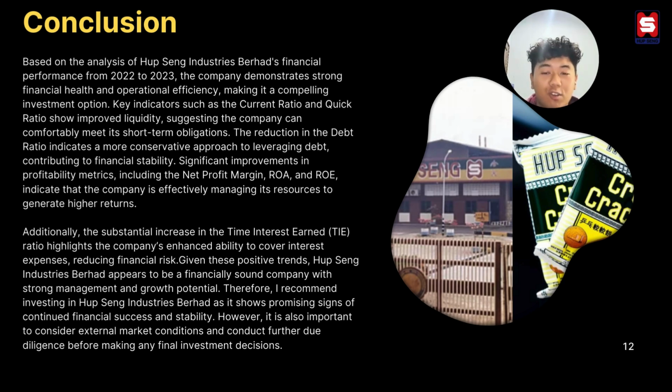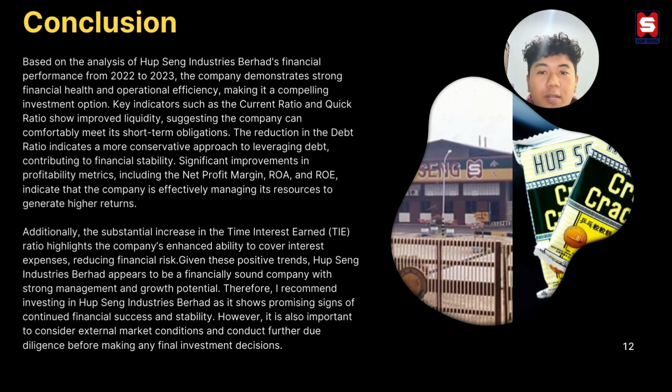So for now, we're on the conclusions. Based on the analysis of Hub-Seng Industries Berhad's financial performance from 2022 to 2023, the company demonstrates strong financial health and operational efficiency, making it a compelling investment option. Key indicators such as the current ratio and quick ratio show improved liquidity, suggesting the company can comfortably meet its short-term obligations. The reduction in debt ratio indicates a more conservative approach to leveraging debt, contributing to financial stability.